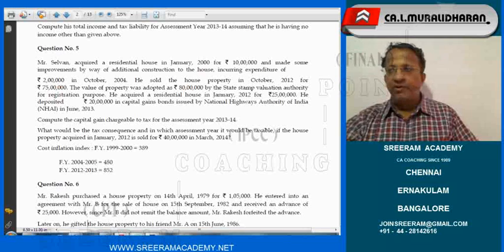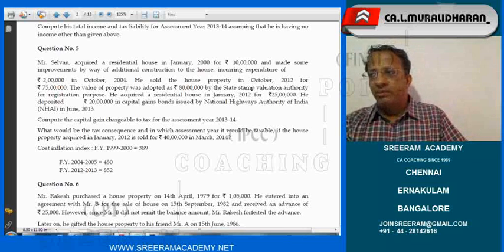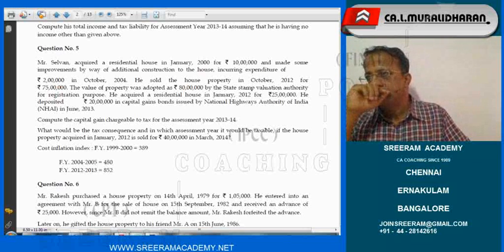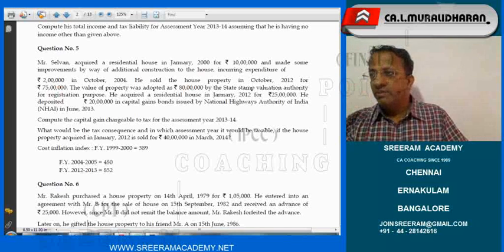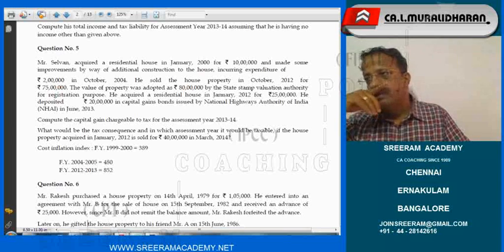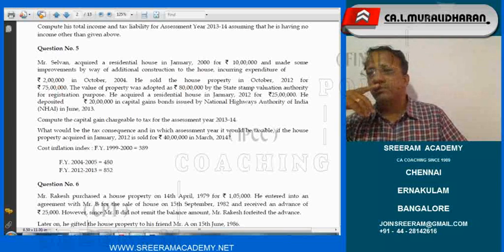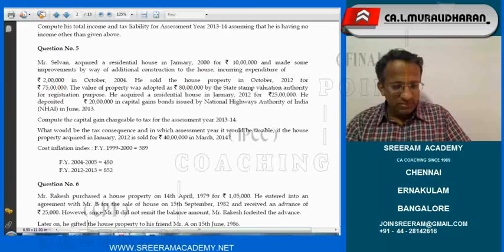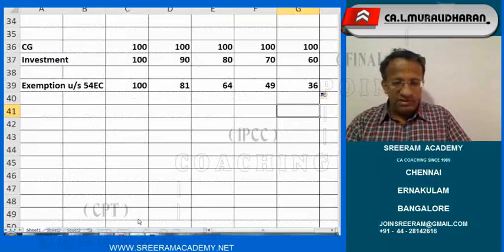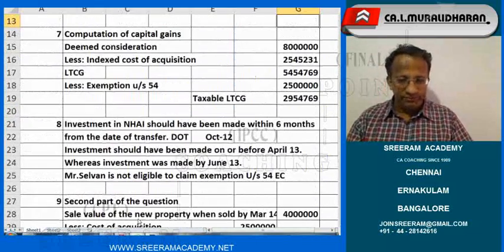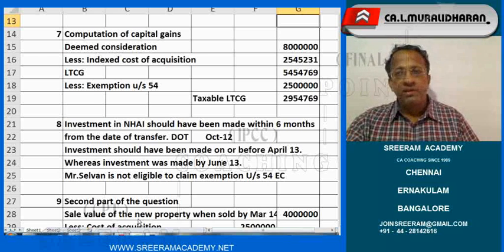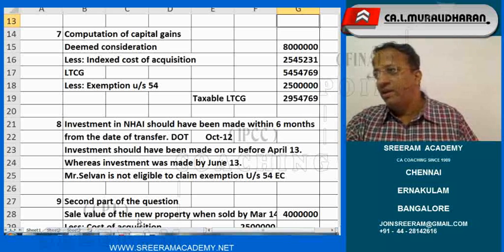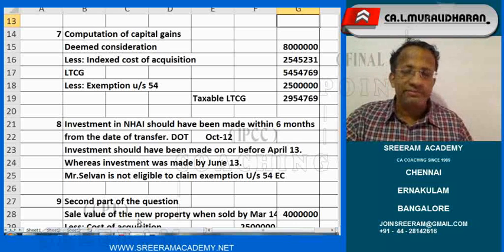I told you, Ganapati, 54 EC is not applicable in this case. He had invested beyond a 6 months period, so 54 EC is not applicable. Did I not write? So I have just written that very clearly here. He is not eligible at all. Why should we be really worried? Now I understand what anxiety is running in your mind.